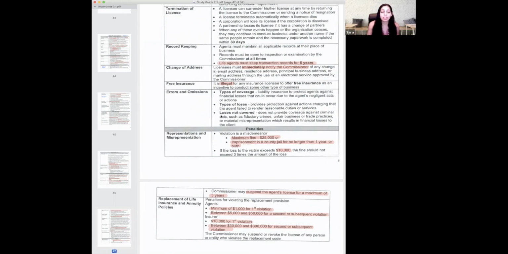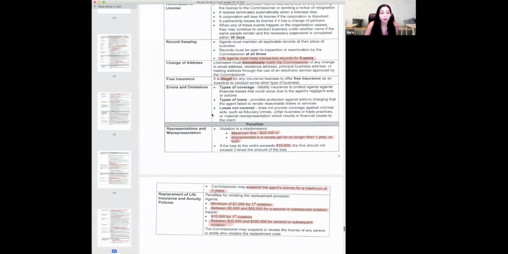But losses that aren't covered are things like the ones I was talking about before, like if you're commingling, if you're stealing money from the client, things like that. Those are things that you are intentionally doing and you know that it's wrong, or it's something that's so severely wrong, even if you've done it by accident, that the company cannot cover you and you will be fined and you will possibly lose your license. So there are some things that the company is aware of happening and they can fix it. And there's just some things that they can't help. If you really take advantage of clients and take money from them, that's something that the company won't fix, right? Any crimes, things like that.